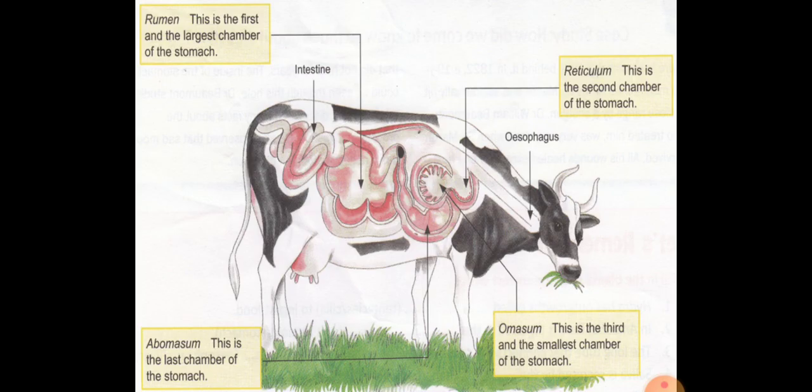So, let us conclude all the parts of the stomach in ruminant animals. Rumen is the first and the largest chamber of the stomach. Second is the reticulum. This is the second chamber of the stomach. Third is the omasum. This is the smallest chamber of the stomach. And fourth is abomasum. This is the last chamber of the stomach. Abomasum is also called true stomach.